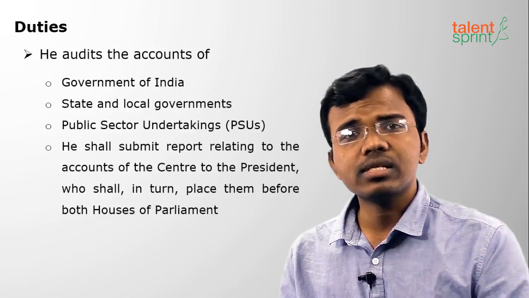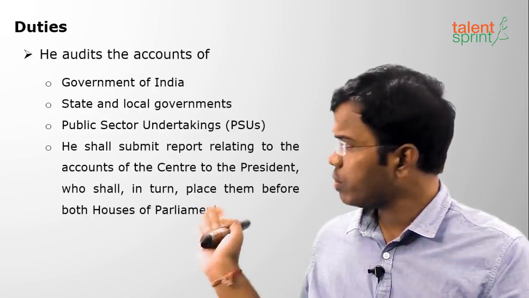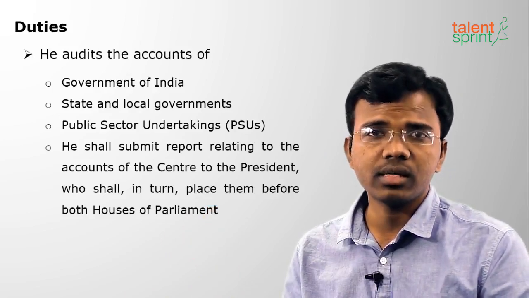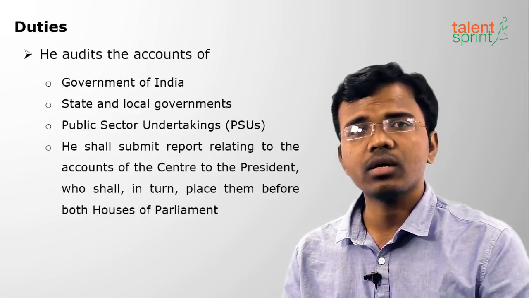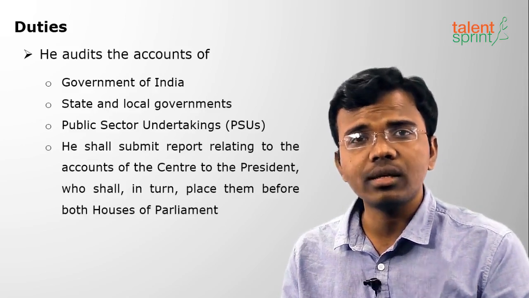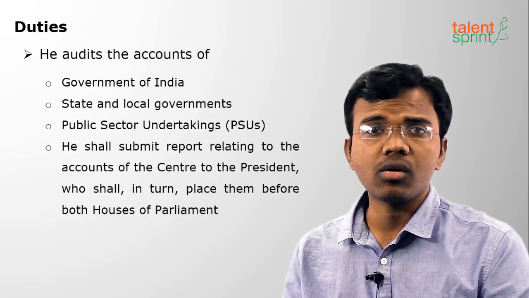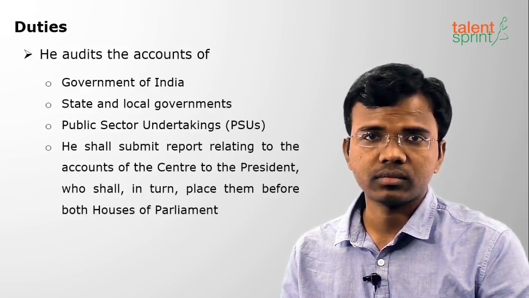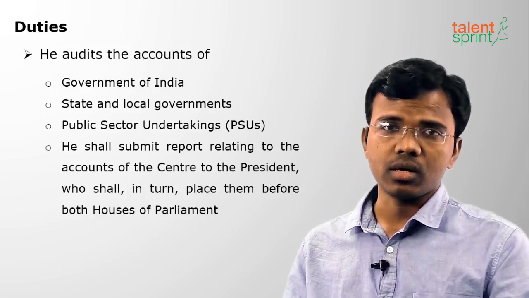The Parliament will take action whenever there are mismatches in the accounts of any government or public sector undertaking. The CAG closely works with the Public Accounts Committee, called PAC, of the Parliament. So the work of a CAG is to audit the accounts.